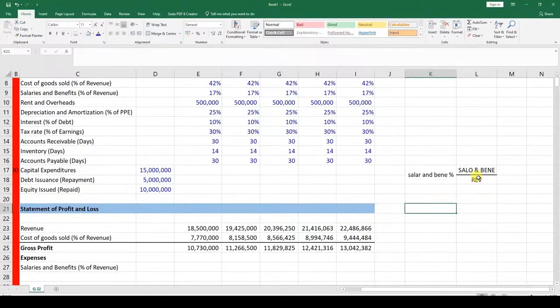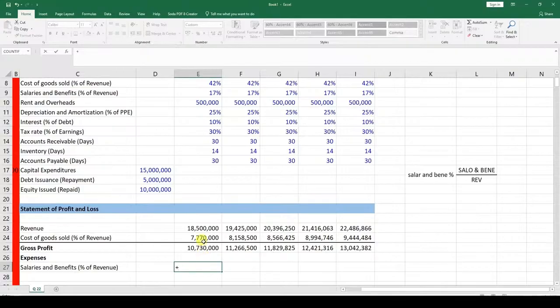So we have the revenue given to us there. It's this one which is moving across there. And we have the salaries and benefits percent. Can we get the salaries and benefits? Yes. In a similar fashion of the way we did the cost of goods sold is what we're going to apply right here. Hence, plus revenue multiplied by salaries and benefits percent. We move